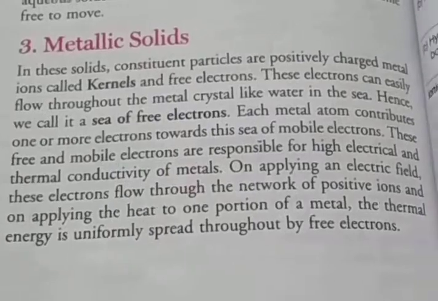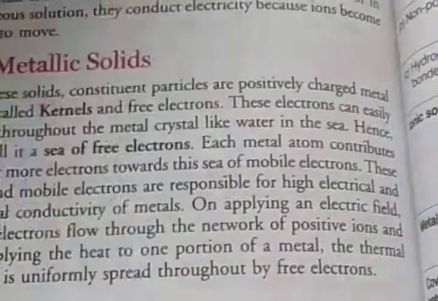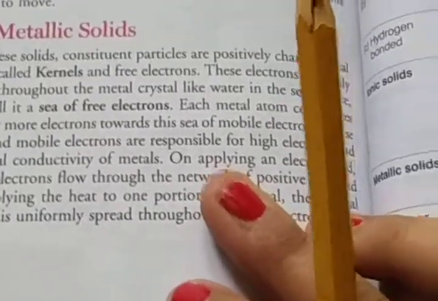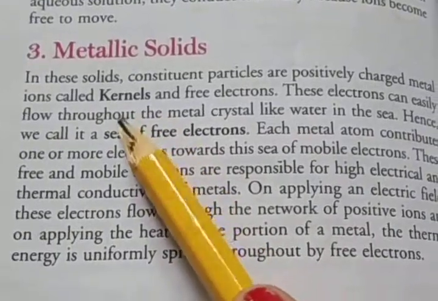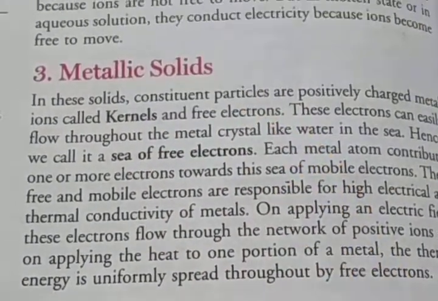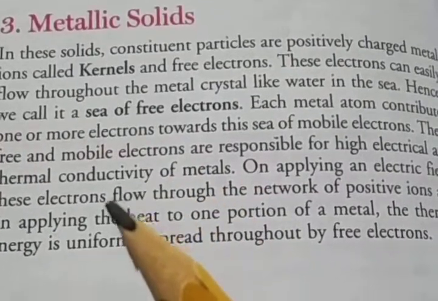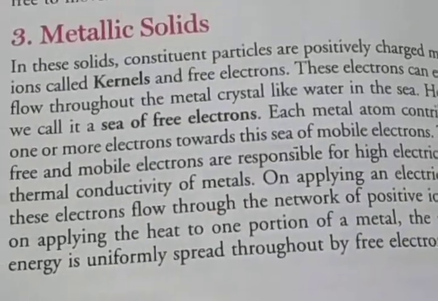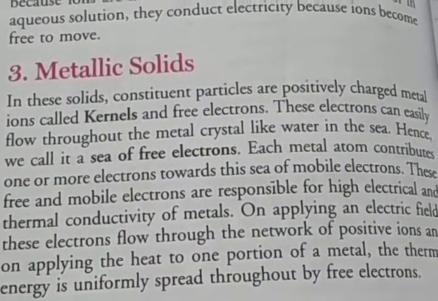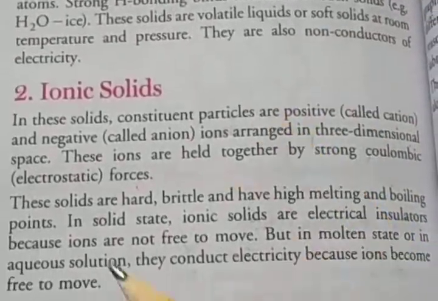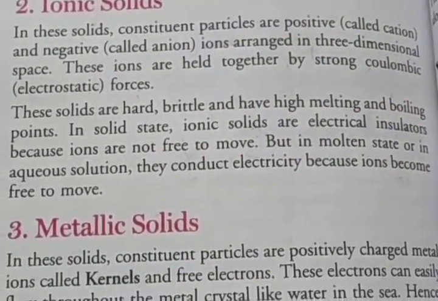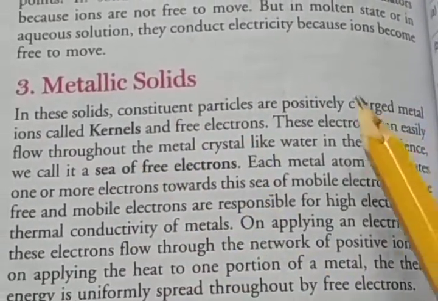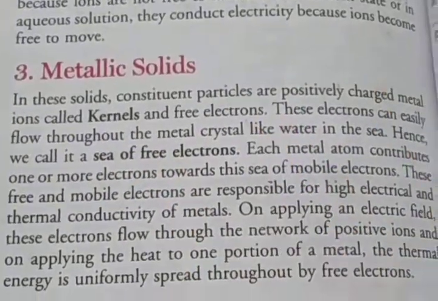Then third, metallic solids. These solids' constituent particles are positively charged metal ions, called kernels, and free electrons. Molecular solids are divided into three categories: non-polar, polar and hydrogen bonded, depending on bonding. But in ionic solids, cation and anion are attached by strong Coulombic forces, only between positive and negative ions. But in metallic solids, there are positively charged metal ions with free electrons.